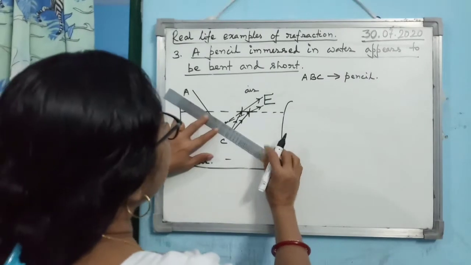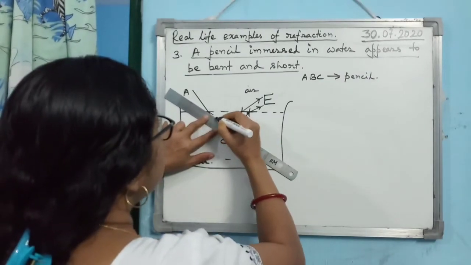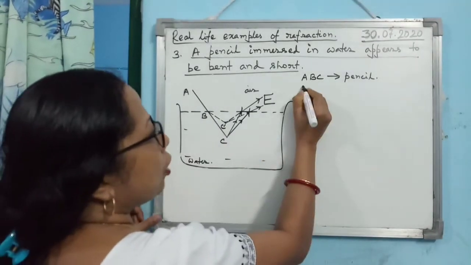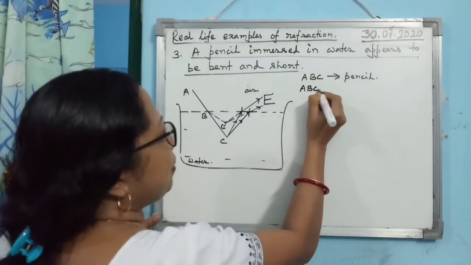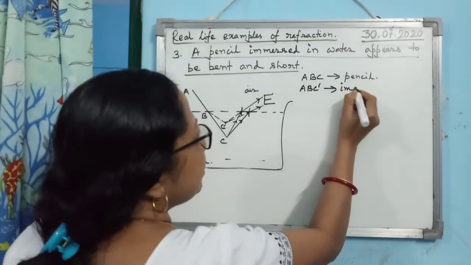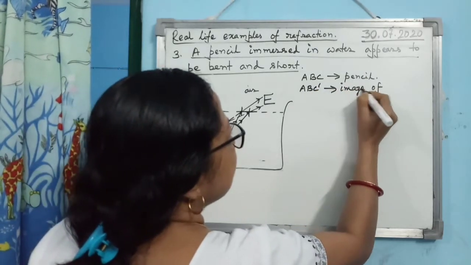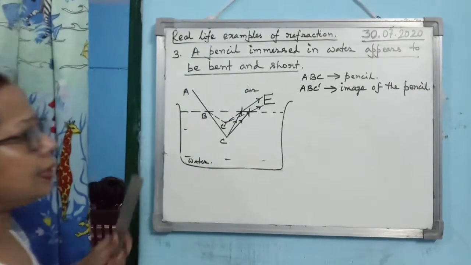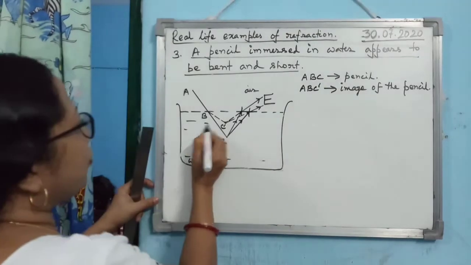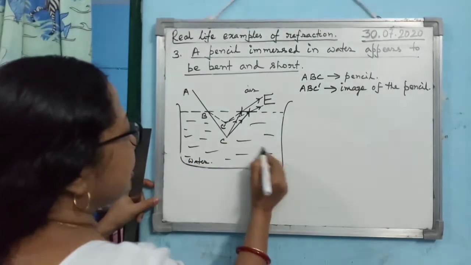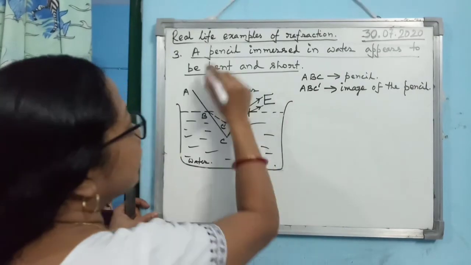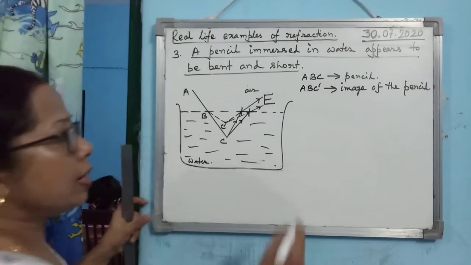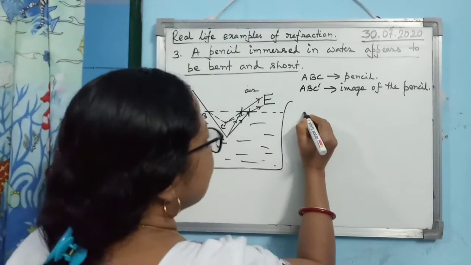Now you join the point B and C dash. Alright. So you see ABC is the original pencil, but ABC dash is the image of the pencil. Now in this case there is an advantage. If you can draw the diagram very nicely like this, then you can write down why it happens. So why does a pencil appear to be bent and short? You can write the answer this way.